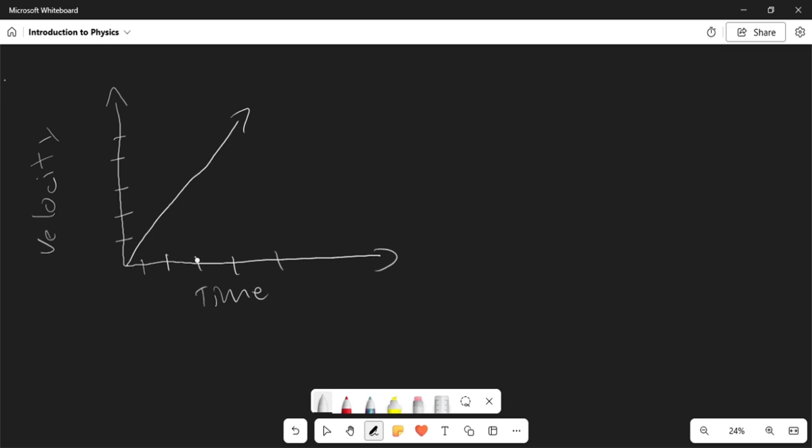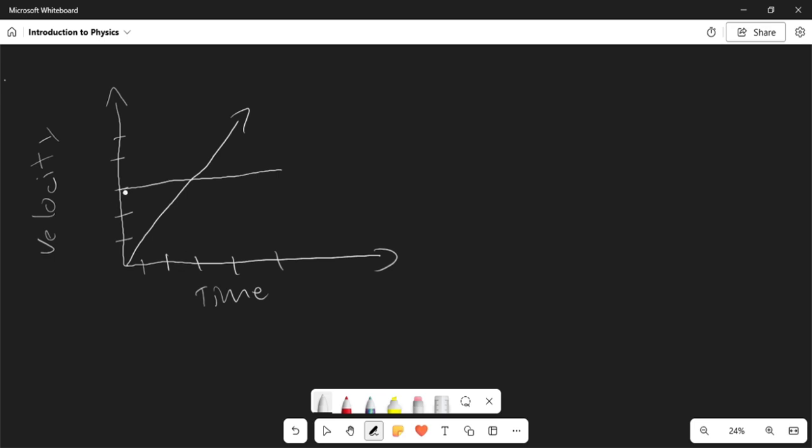So if the velocity is increasing, then that means we have a positive rate of change, which means we have acceleration. So in this case, the object is accelerating. Now, what if we were to have a constant velocity? Let's say you're driving your car and you're constantly driving it at 30 miles per hour.